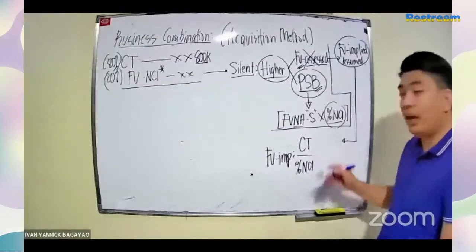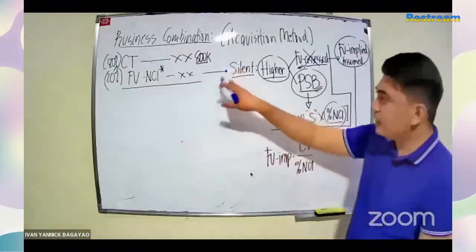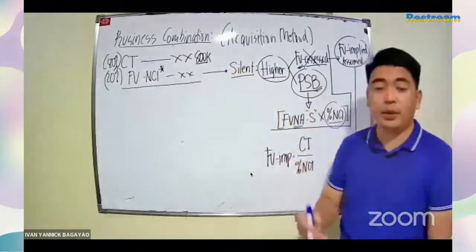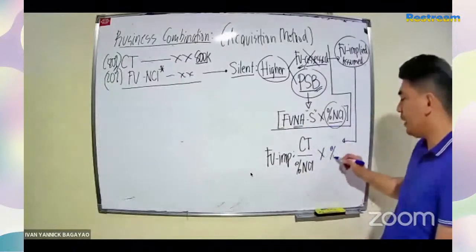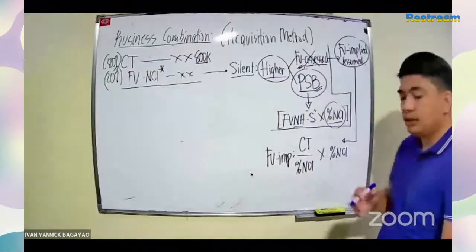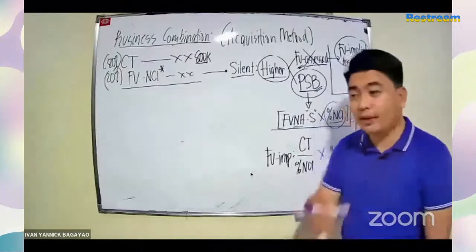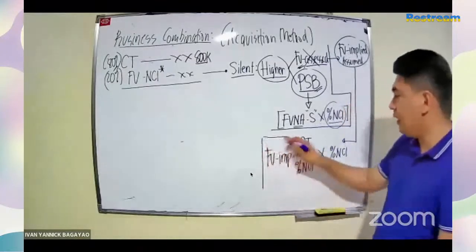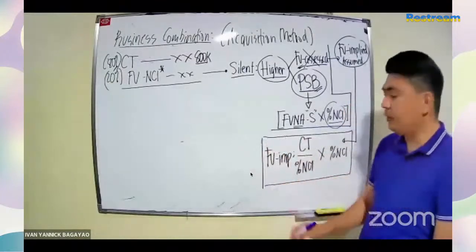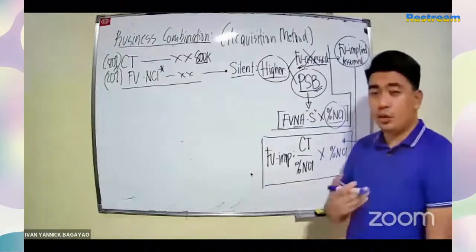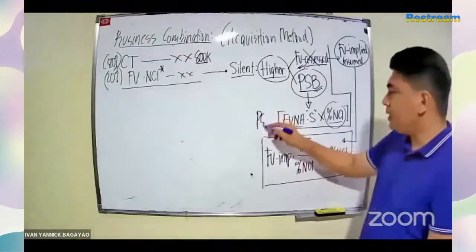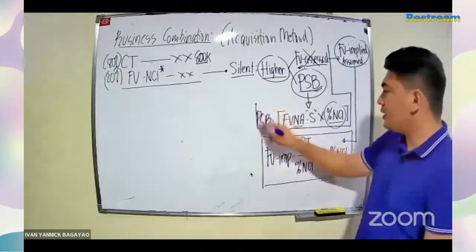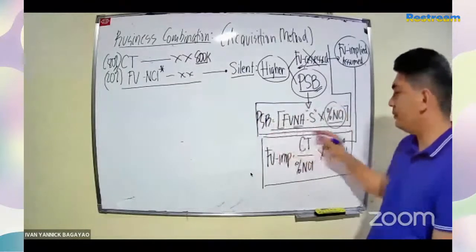Okay, the gross up value mo na siya. So 800,000 divided by 0.8, probably that's 1 million. Okay? Then multiply this by percentage of non-controlling interest. Say for example 20%, so may 200,000 ka na FV implied. This is how to compute the implied or assumed fair value. Okay? Ito naman yung PSP. Again, whichever is higher sa dalawa.